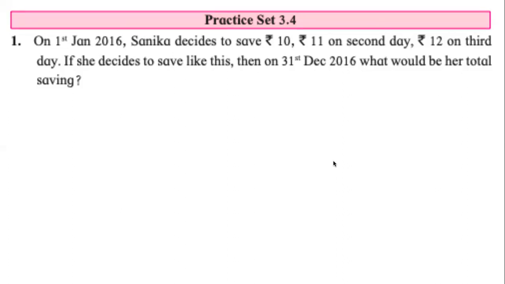How do you know it? It is divisible. Yes. The year number 2016 is completely divisible by 4. So it is a leap year. So how much is n now? What is the value of n? 366.